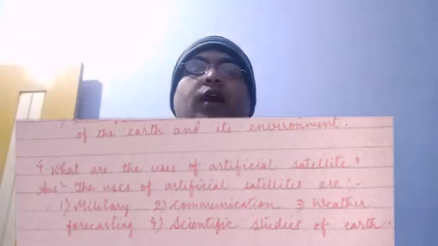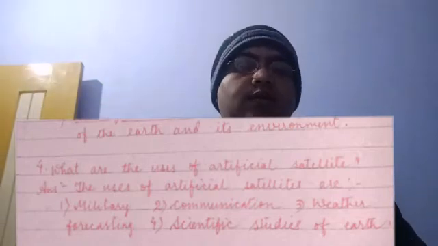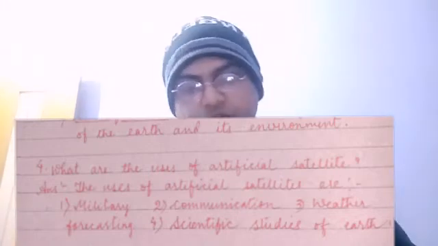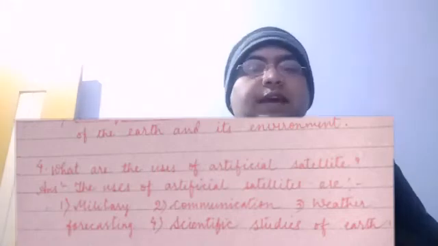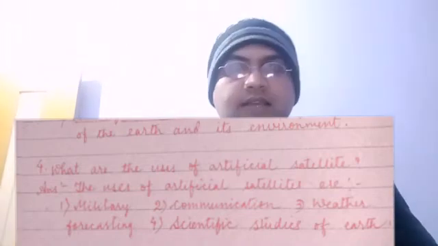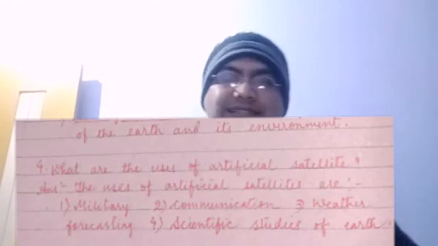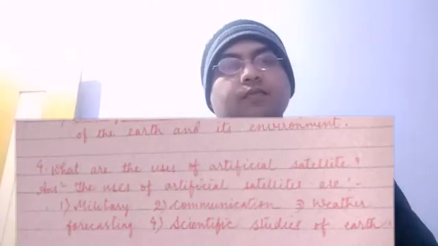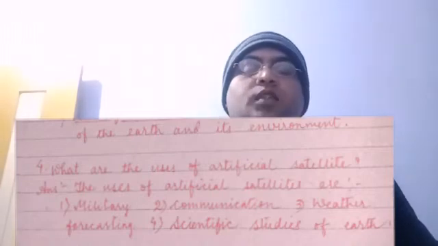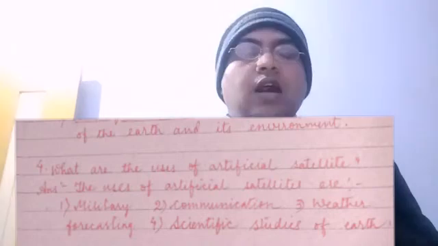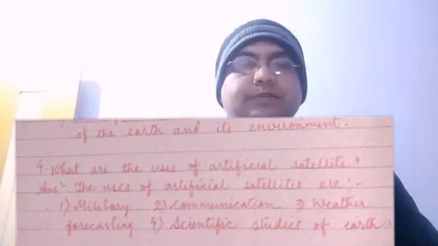The uses are: number 1, for military purposes; number 2, for communication services; number 3, for weather forecasting; and number 4, scientific studies of Earth.